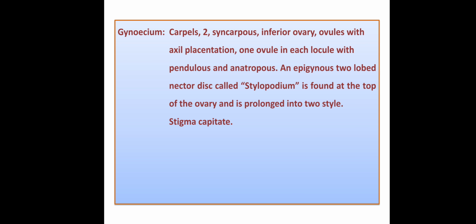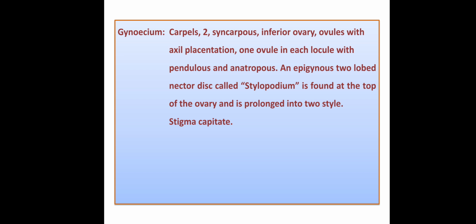Gynoecium. Carpels 2, syncarpous, that is, the ovary is united. Inferior ovary, with axile placentation. One ovule in each locule, with pendulous and anatropous type of ovule. An epigynous two-lobed nectar disc called stylopodium is found at the top of the ovary and is prolonged into two styles. Stigma is